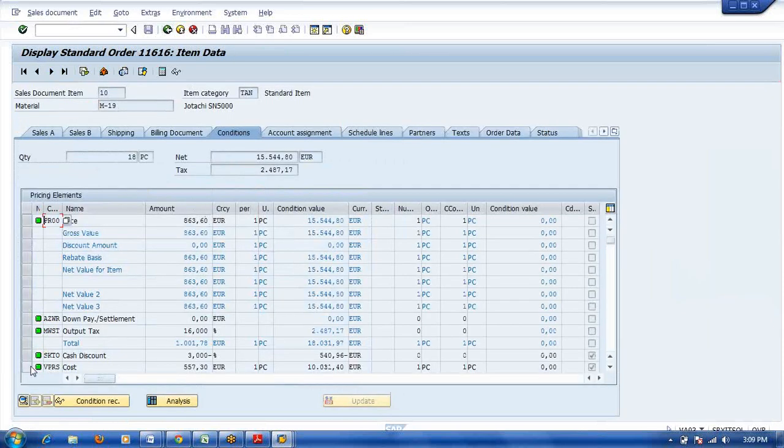This is the standard condition type, standard pricing procedure. This is the PR00, AJWR. These are all standard condition types. Okay, if you define your own, then that. Just select the VPRS cost and click on analysis.